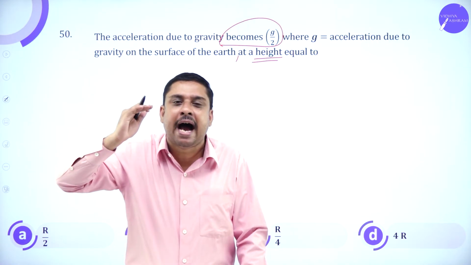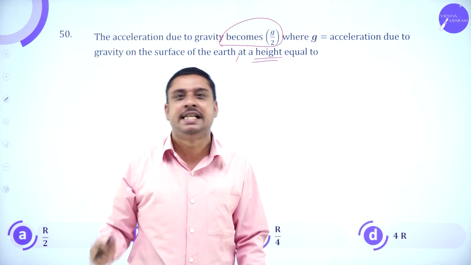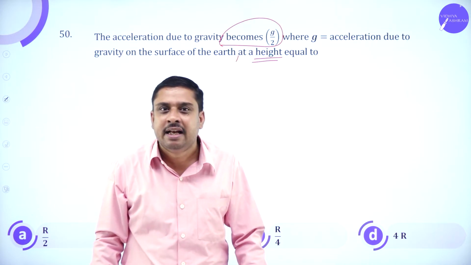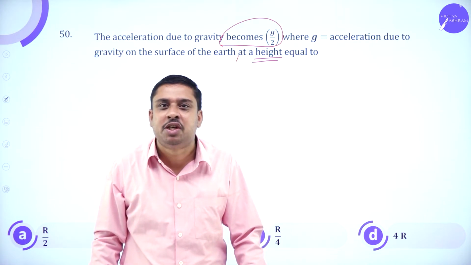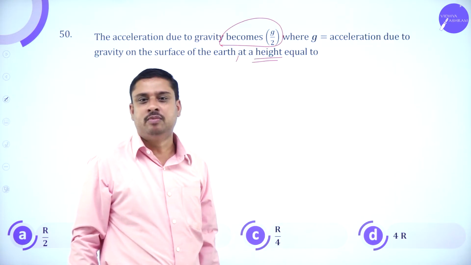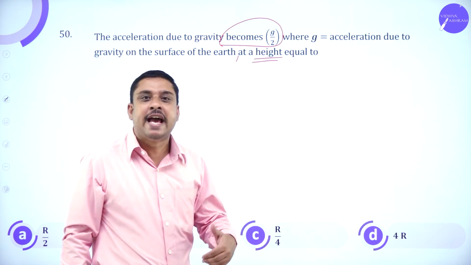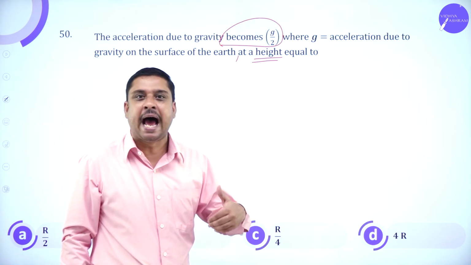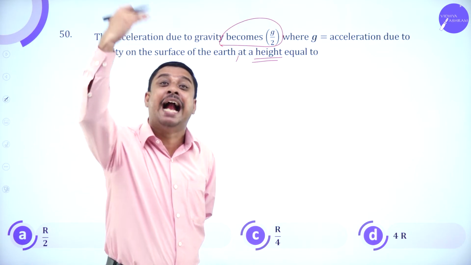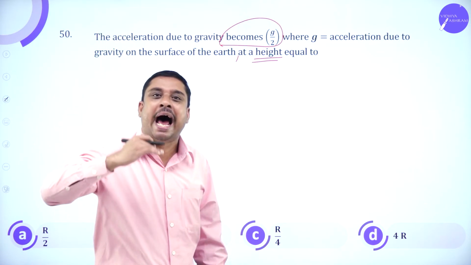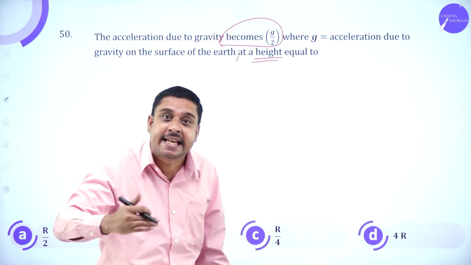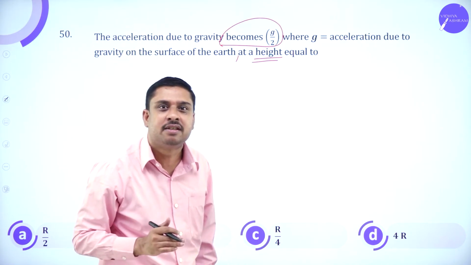At what height above the surface of the earth will acceleration due to gravity become g by 2? So this is variation of acceleration due to gravity with altitude. How acceleration due to gravity varies with height.